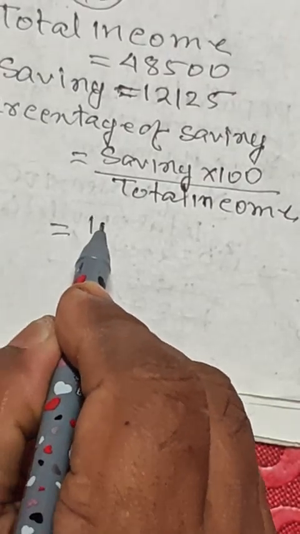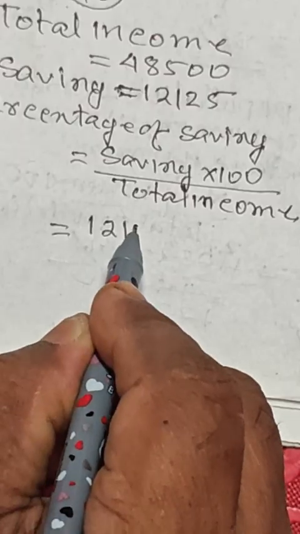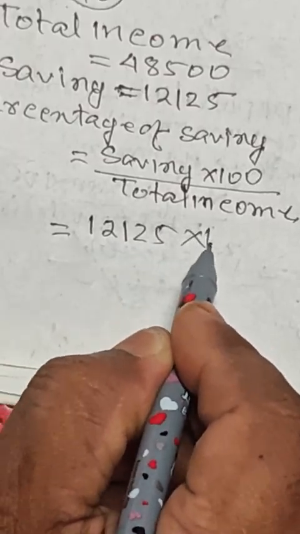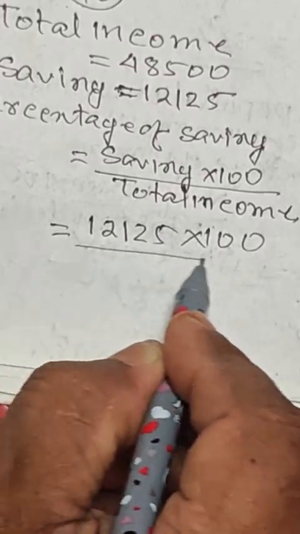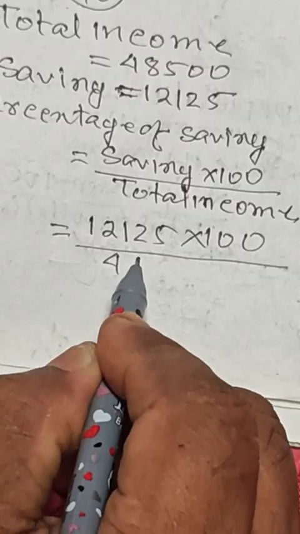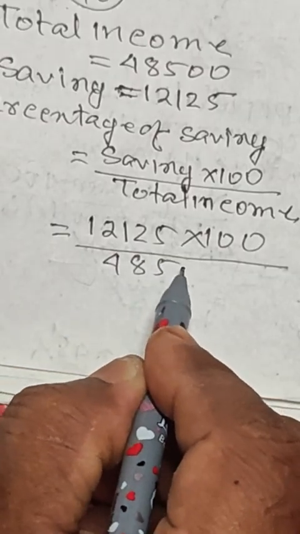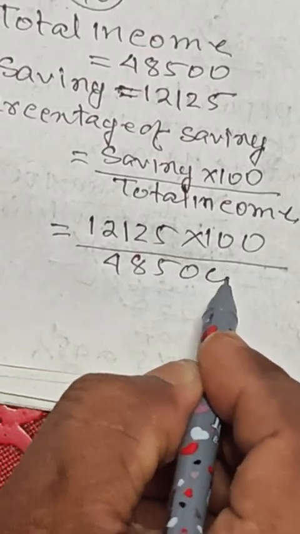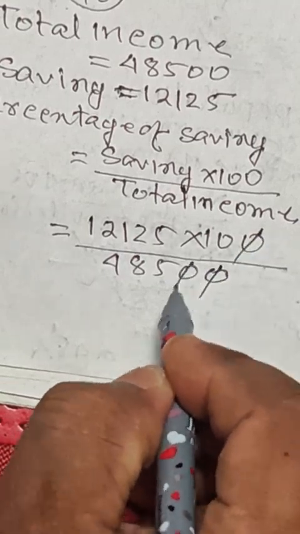Saving 12125 into 100 divided by total income 48,500. 0 cancel.